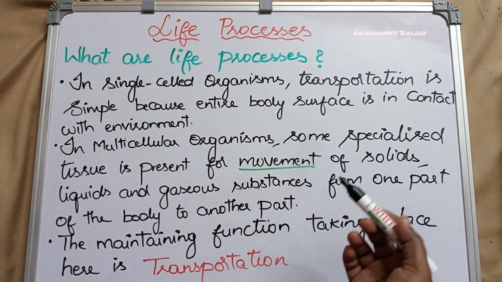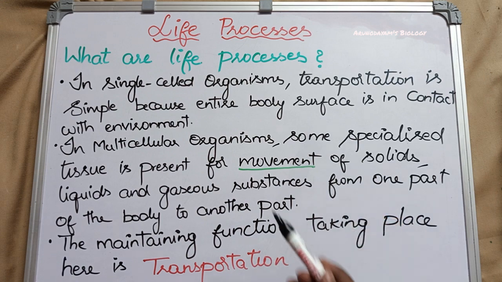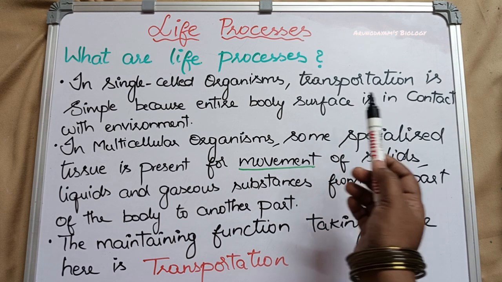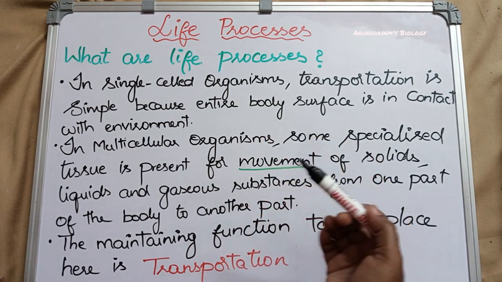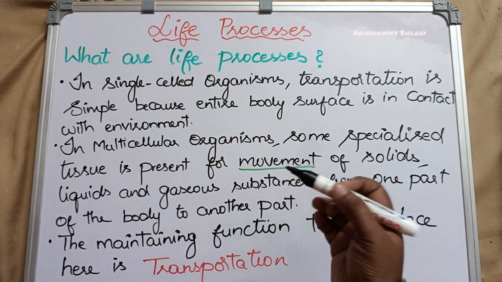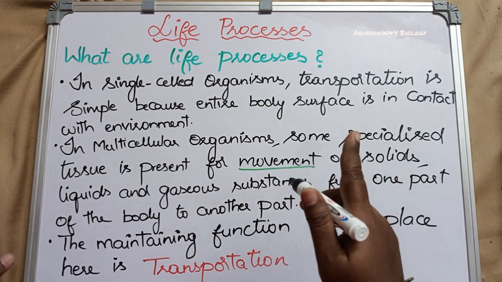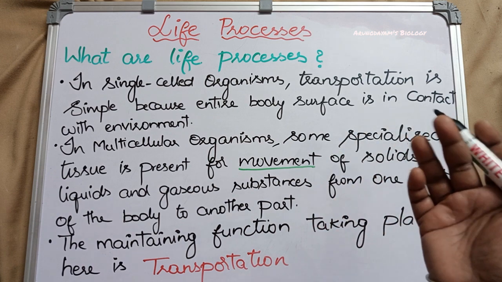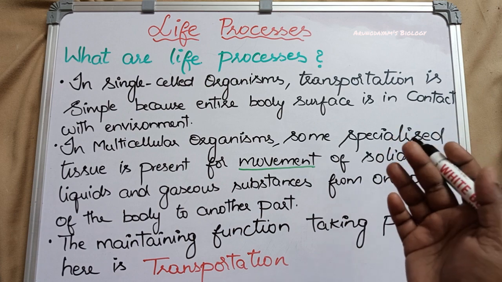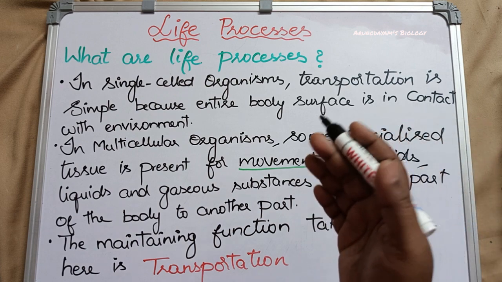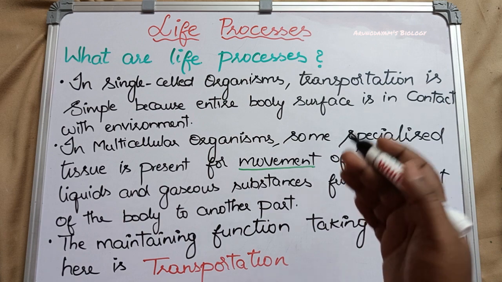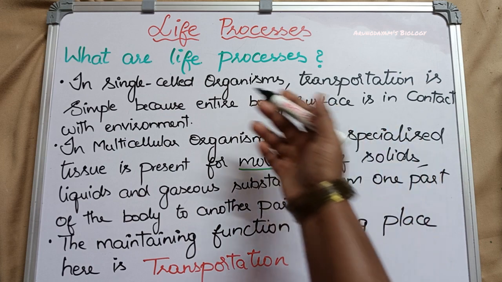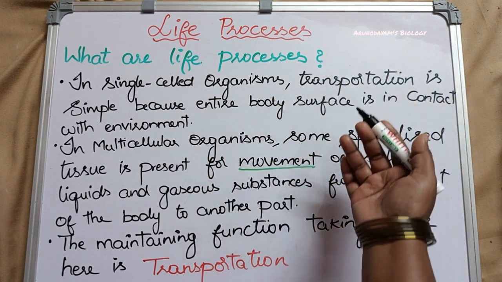Moving on to our next life process, that is transportation. In single cell organisms like amoeba and paramecium, transportation is very simple. Why? Because their entire body surface is directly in contact with the environment, isn't it? These organisms have only one cell, so food materials, water or gases easily enter the body and are transported within the cell. That process is called diffusion. So diffusion is the process which takes place in single cell organisms for transportation of substances.